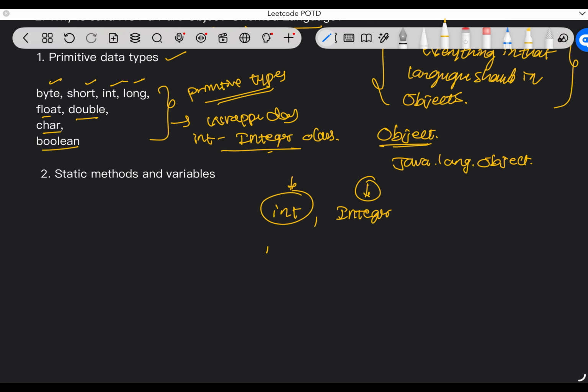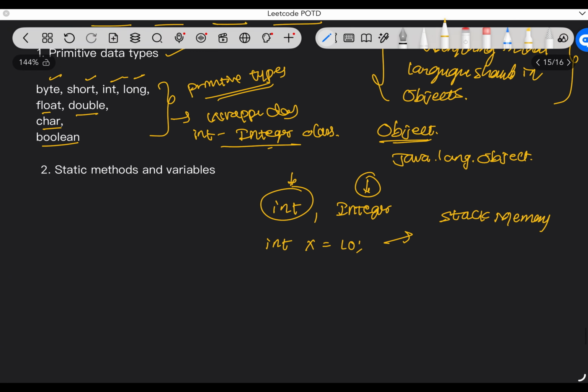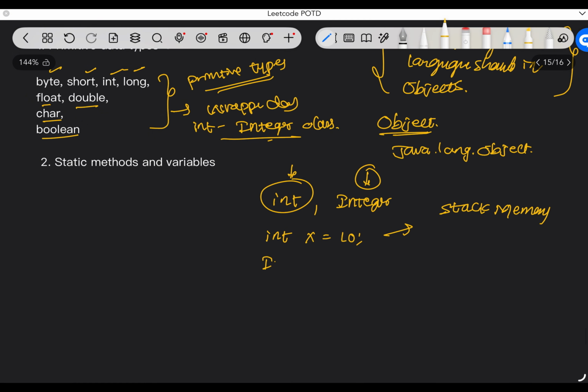Whenever you create a variable, int x equals 10, right, it consumes memory in the stack. And whenever we create an object, Integer x equals, to create an object we need to use the new keyword, new Integer(10).